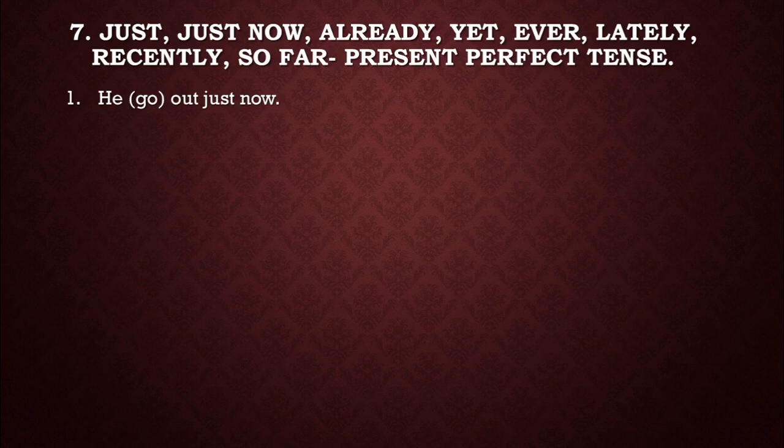If you want to form present perfect tense, then you have to use V3 form, that means past participle form of verb. Okay, he has gone out just now. You see, subject, has, according to the subject, and past participle form of verb and object or extension.